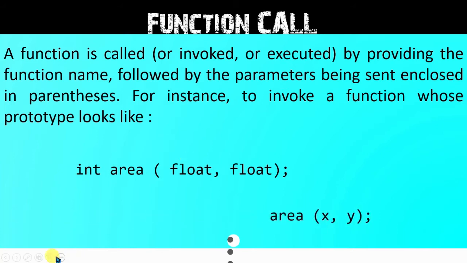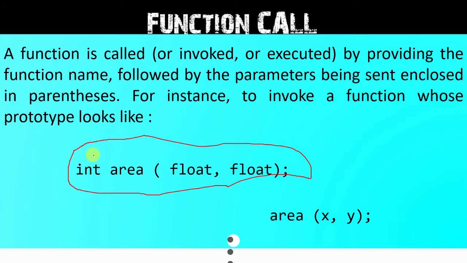Here we have the function prototype. To invoke a function whose prototype looks like this, the function is now ready for execution. The code you type inside the body of the function will be executed when you call it, by providing the function name.